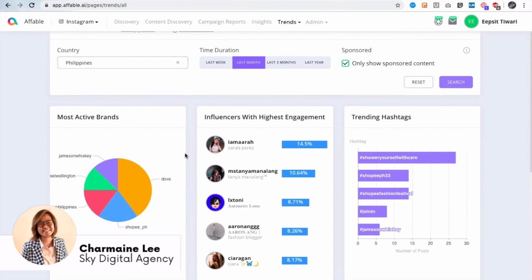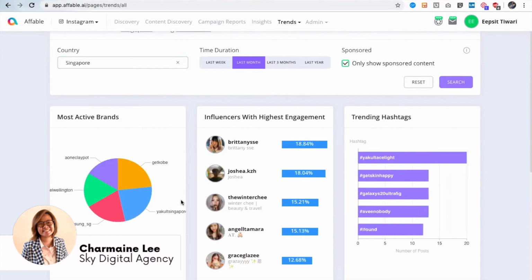So this is Philippines, and basically Dove and the watch Daniel Wellington and Shopee have been working with influencers. Exactly. So these are the brands having most of the influencer posts or social media paid posts around this region. Right. So let's swap it back to Singapore and look at the last month and last 3 months. Okay. Actually, not many brands in Singapore are working with influencers.